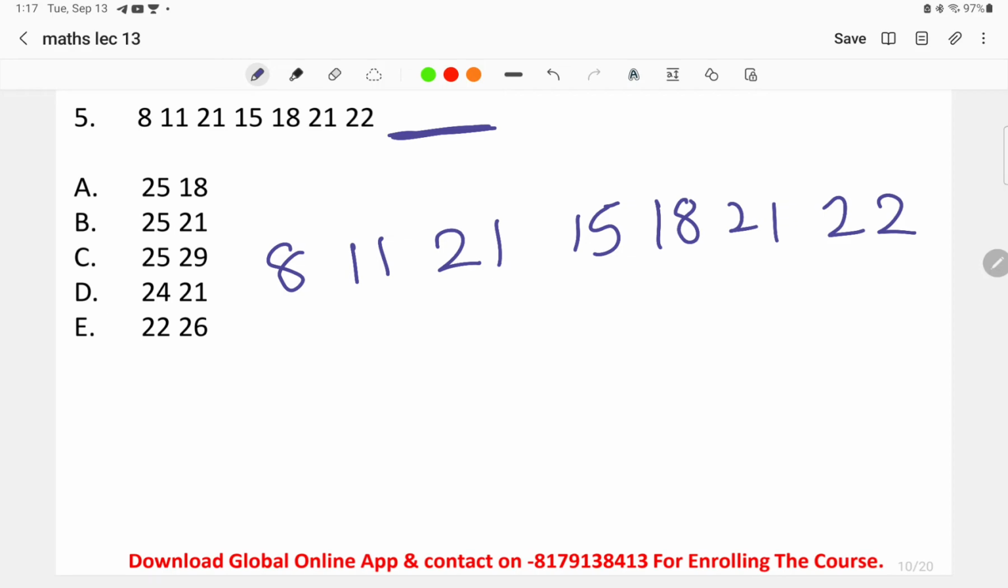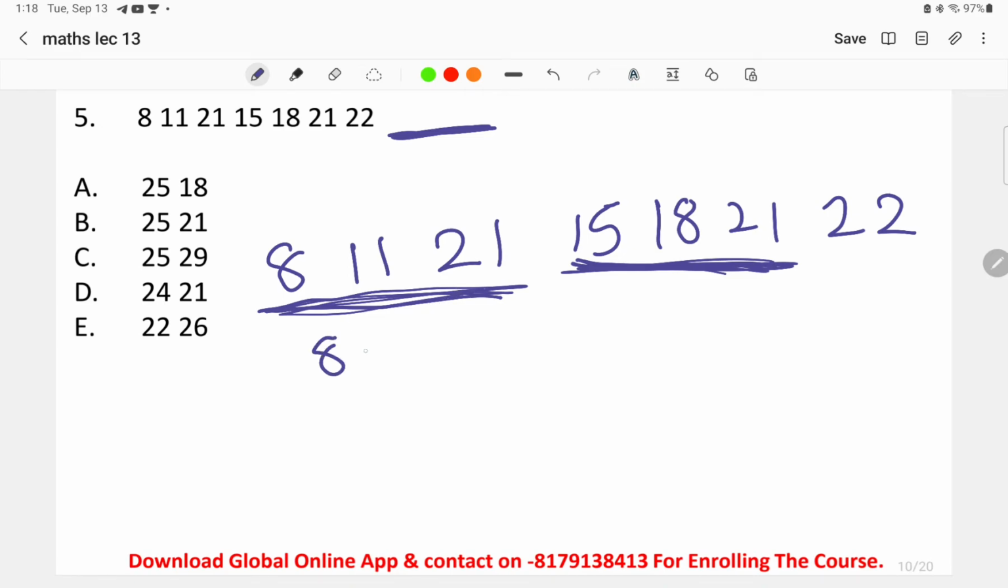When we look at this pattern, what we can do is divide it into groups. One group consists of these 3 numbers, another group consists of the next 3, and the upcoming 2 plus this 22 will make 3 numbers. So when we see these 3 numbers, 8, 11 and 21 is one group.